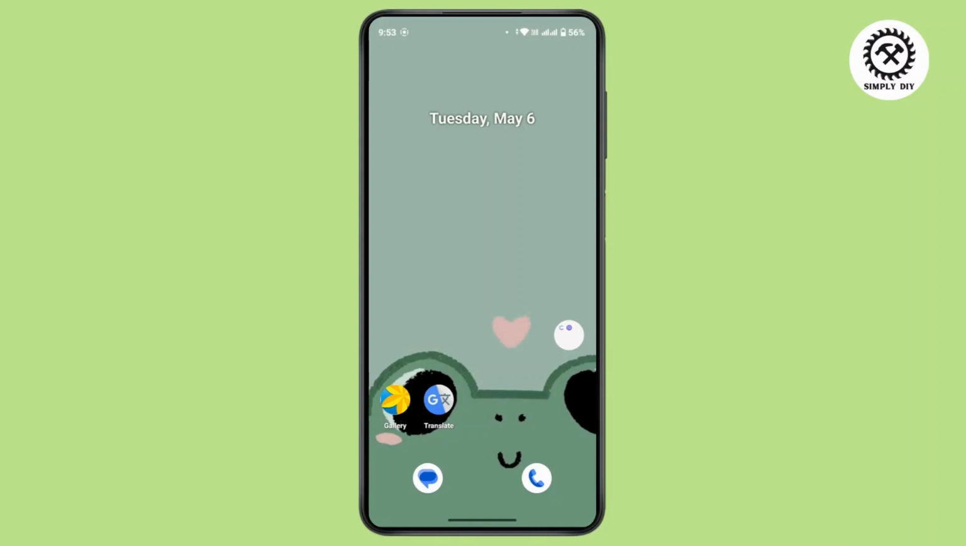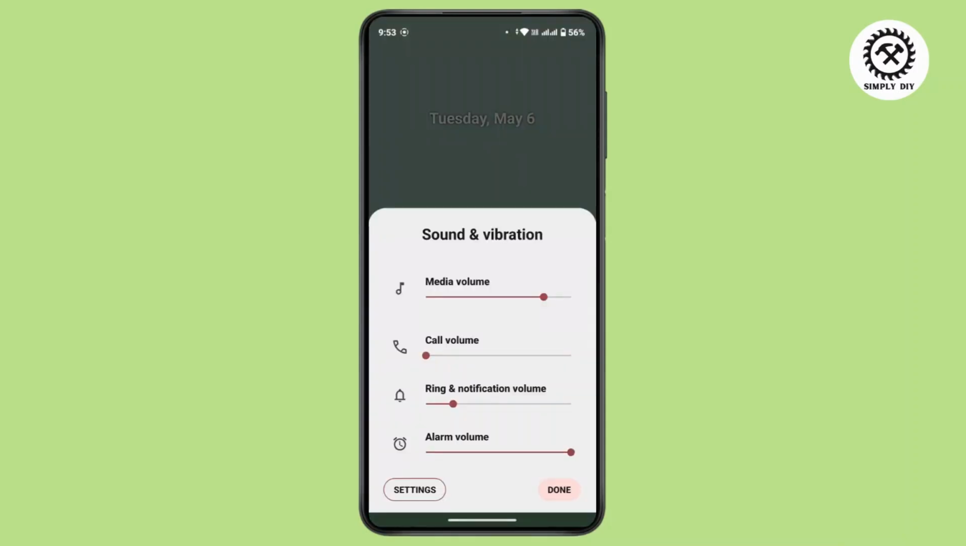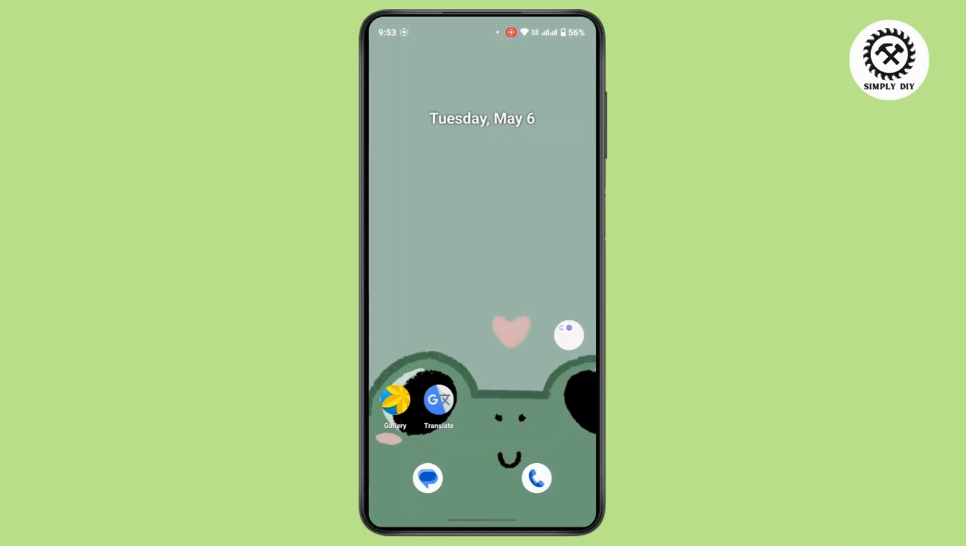First of all, check your volume levels. You have to press the volume up button and increase the volume, and ensure that your media, ringtone and alarm volumes are all up. So tap on this three dot and from here make sure that you have increased all of this volume right here, then tap on done.